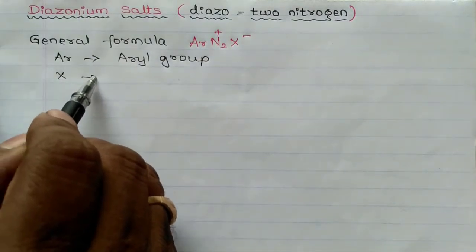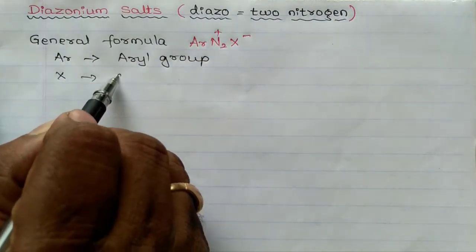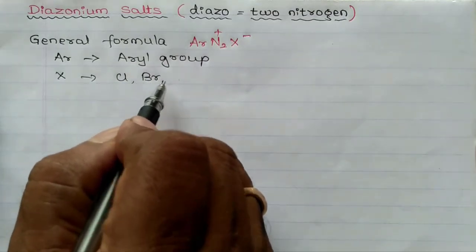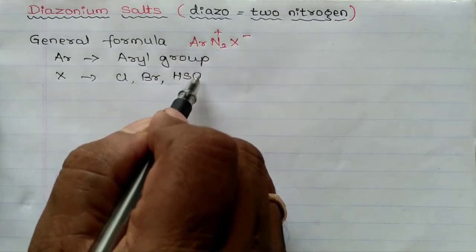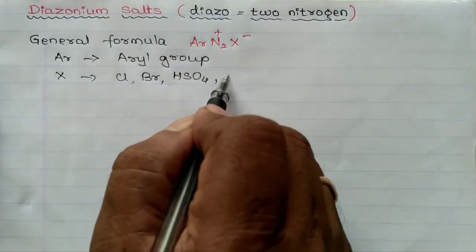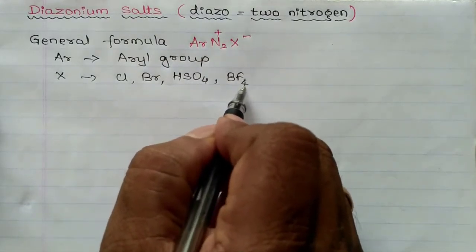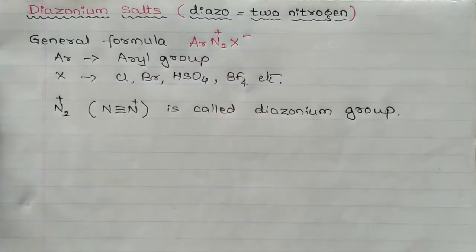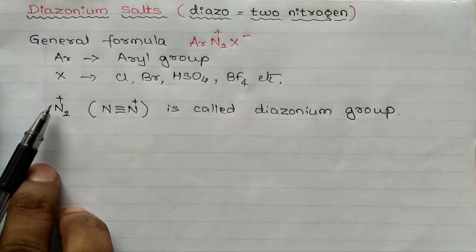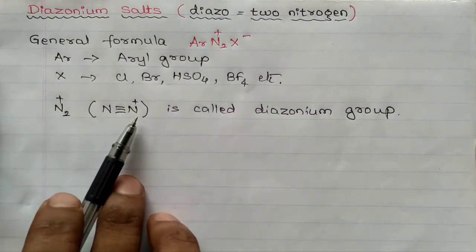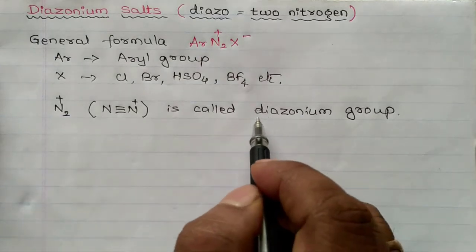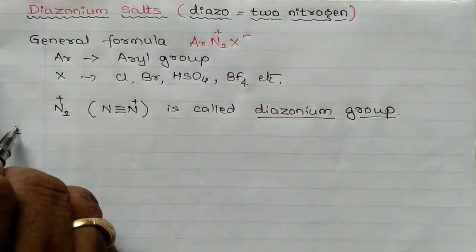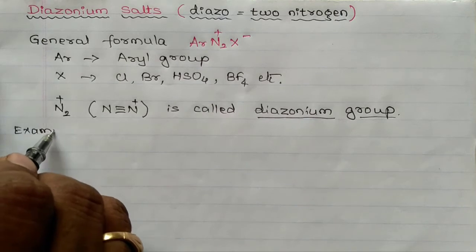X may be Cl, Br, HSO4, BF4, etc. N2+, that is written as N triple bond N plus, is called the diazonium group. Now let us see the examples of diazonium salts.